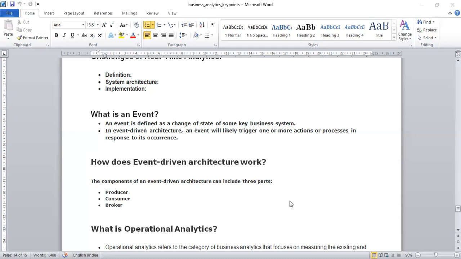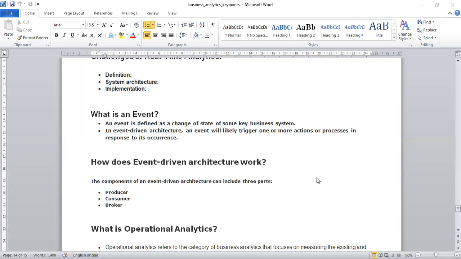Some operation has happened, then some insert, update, or delete may happen on a database. This is similar to that kind of thing. When one such event happens, it will fire some other actions or processes. That is event-driven architecture.